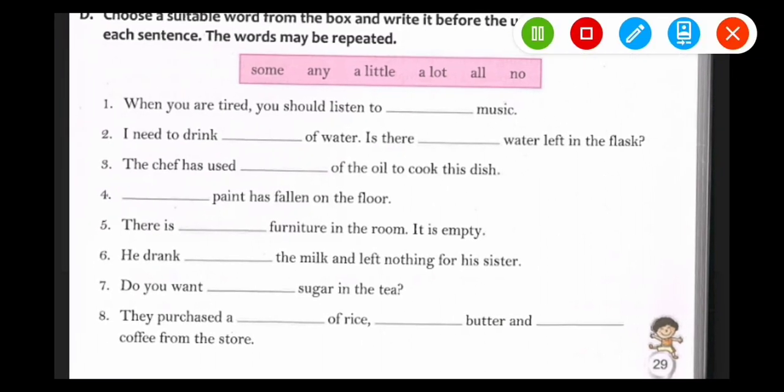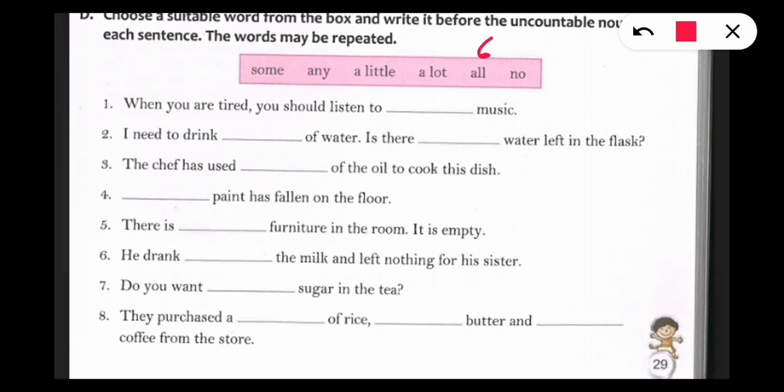He drank all the milk and left nothing for his sister. He left nothing for his sister, so he finished everything. Seventh one, do you want some sugar in the tea?